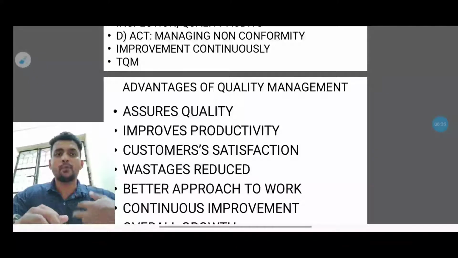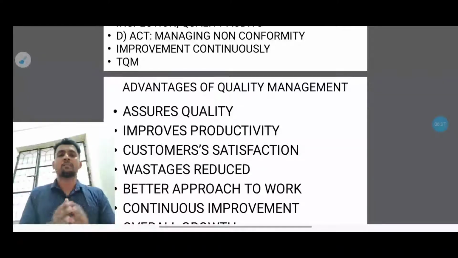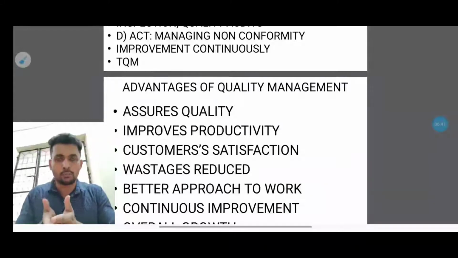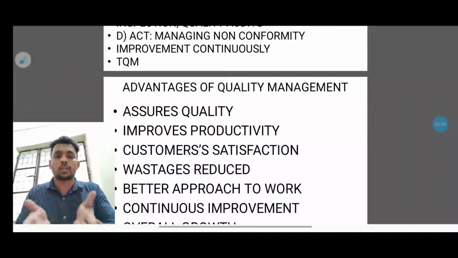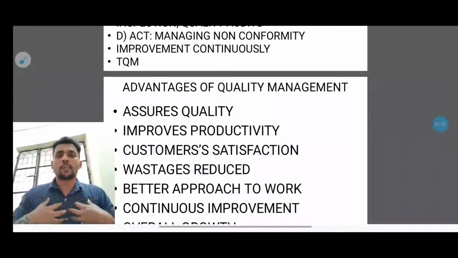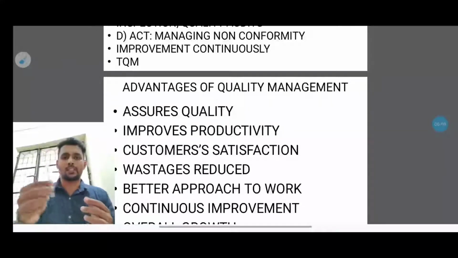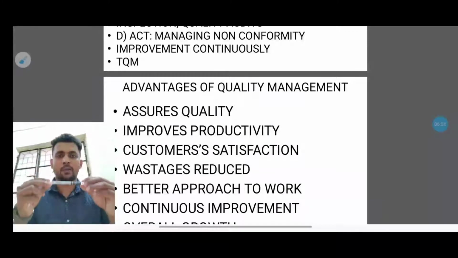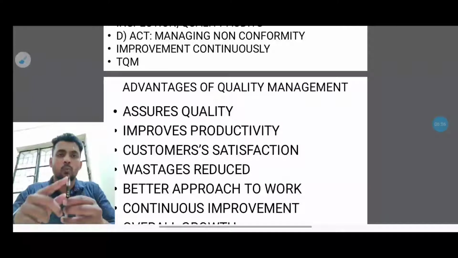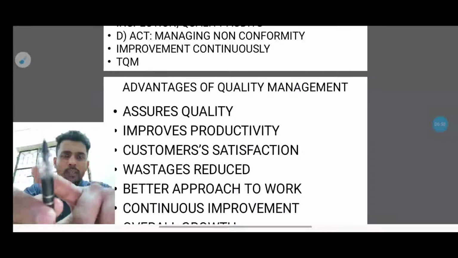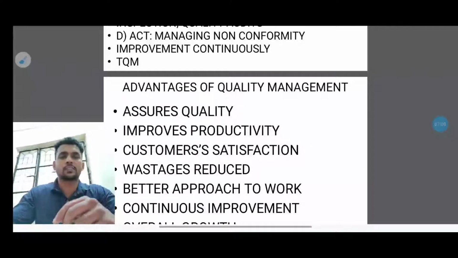The next one is improve productivity. If they minimize the errors that happen during the process, that can improve the productivity. Suppose I'm producing 10 pens per hour, and the nib is broken continuously.